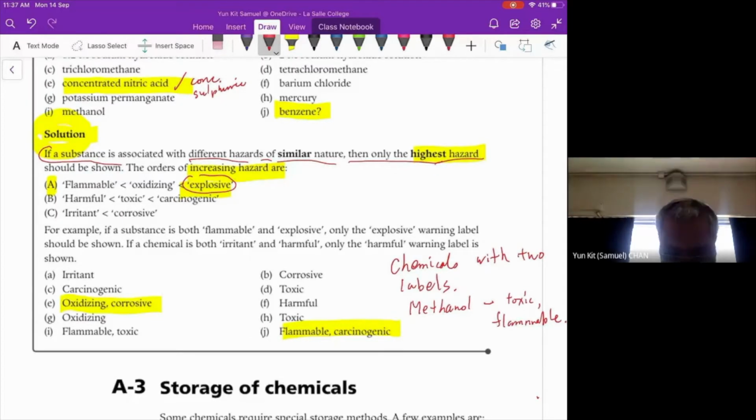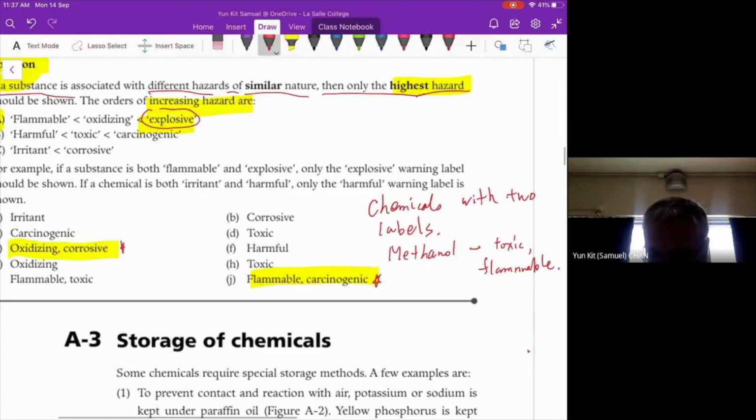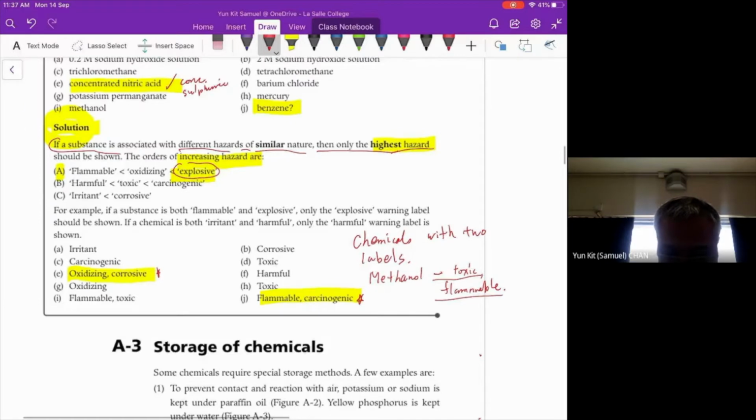Also, some chemicals will have two hazard warning labels. For example, methanol, which is toxic and also flammable. Other than the example here, we have benzene, which is flammable and also carcinogenic.